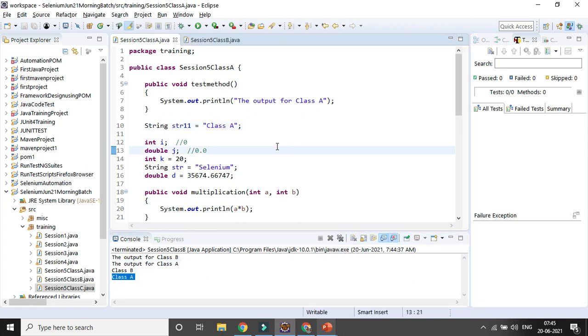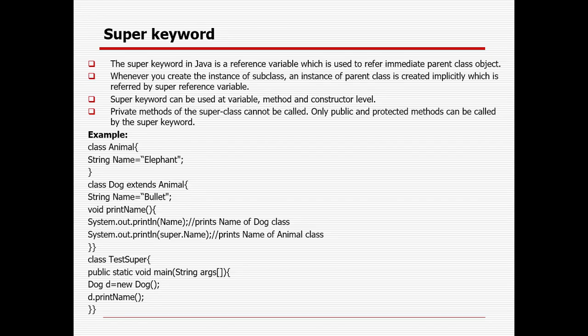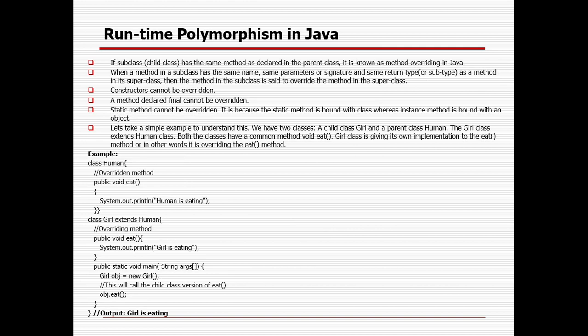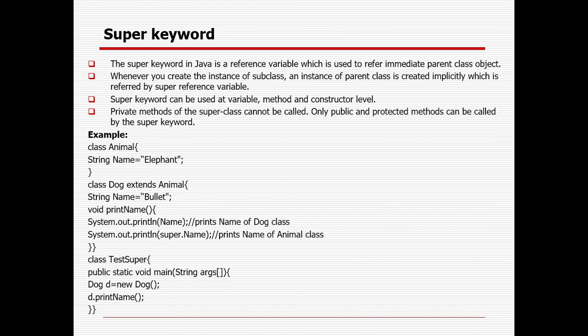So that's why, with the help of the super keyword, sometimes in case of method overriding, we can still access all the important properties of the parent class as well. Method overriding only happens when the parent and child class have the same method and same signature. So in case you want to access those methods, definitely your parent class will be overridden. And still if you want to use them, you can create new methods where you can use the super keyword, and with the help of the super keyword you can access all the variables, constructor, or methods from the parent class.